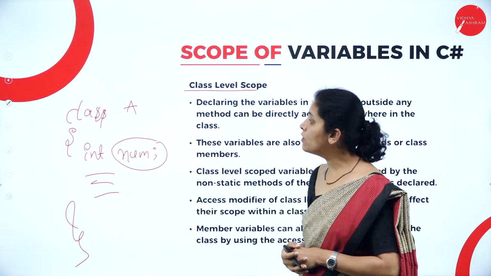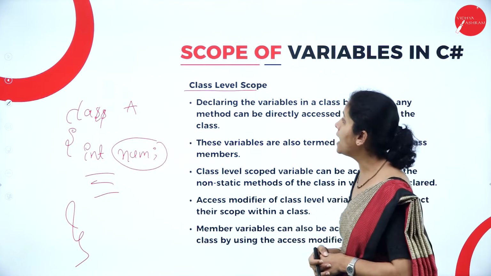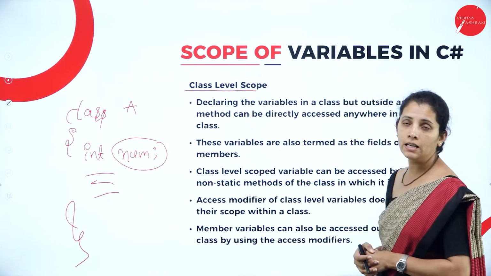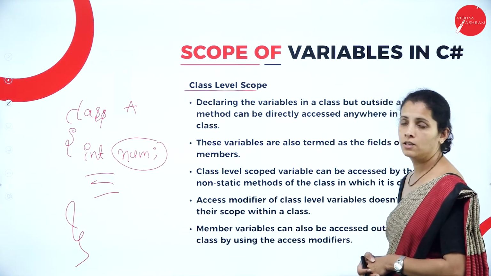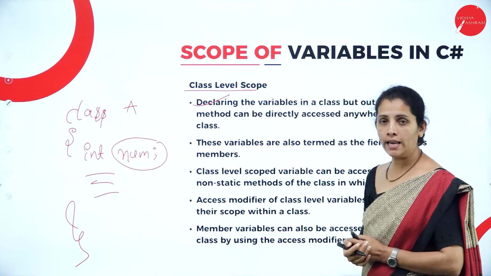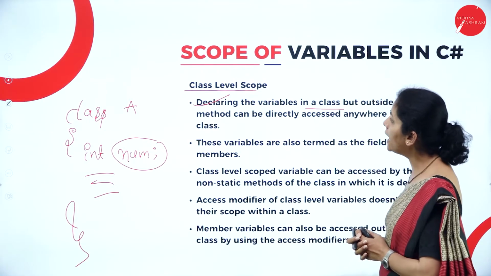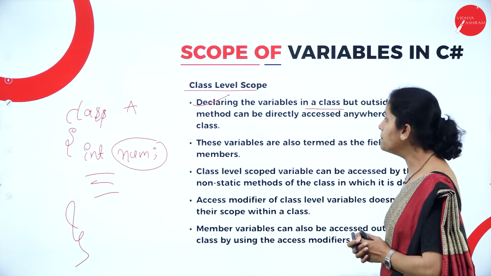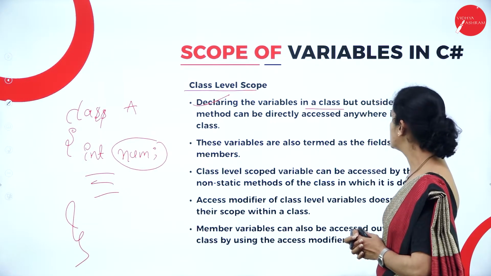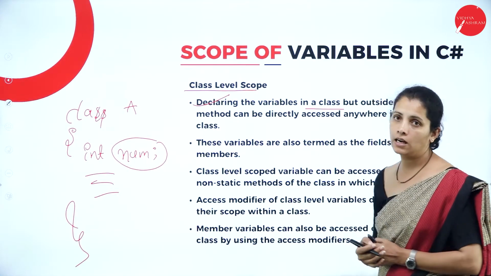And this kind of variables are known as class level variables. Declaring the variables in a class but outside any method can be directly accessed anywhere in the class.